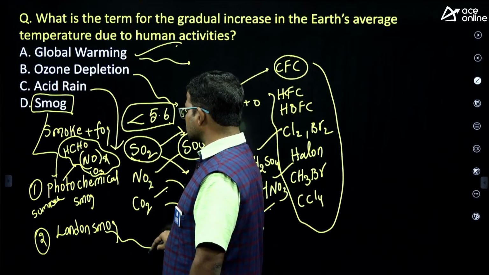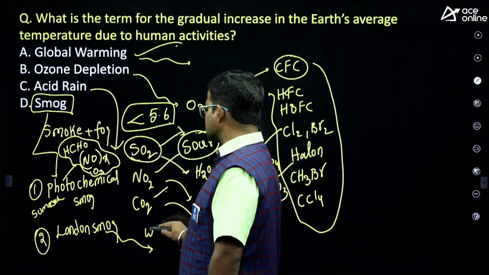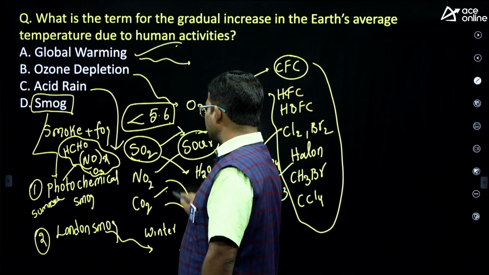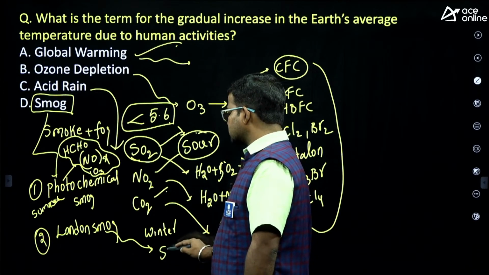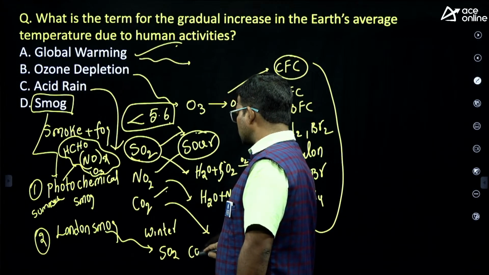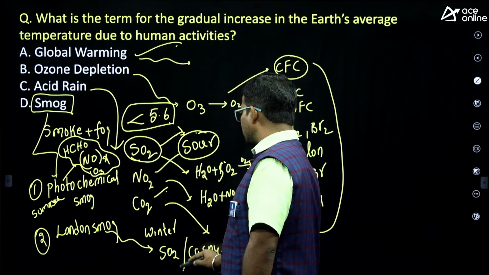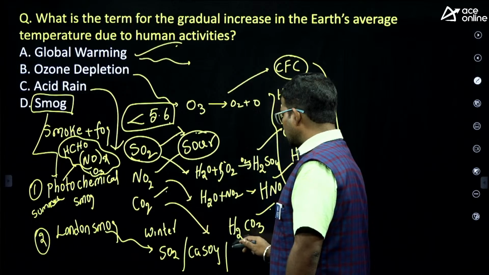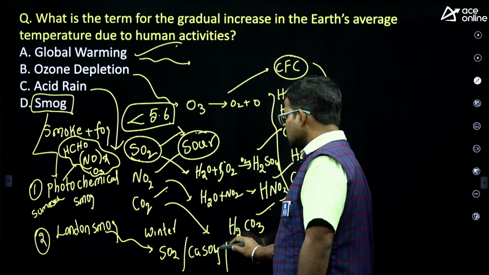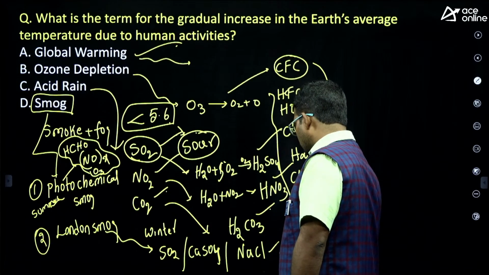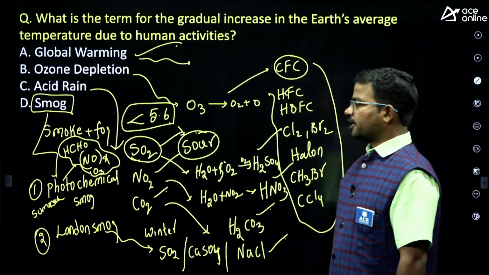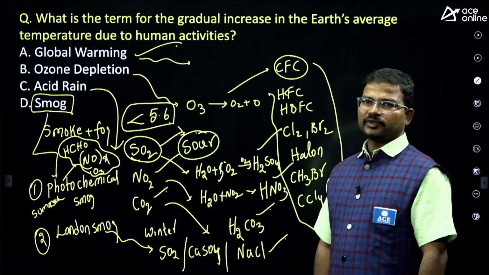Next, what about London smog? Especially in the winter season we observe London smog. Which chemicals are responsible for that? Sulfur dioxide, calcium sulfate CaSO4, and one more thing, sodium chloride vapor. These are all responsible for London smog.